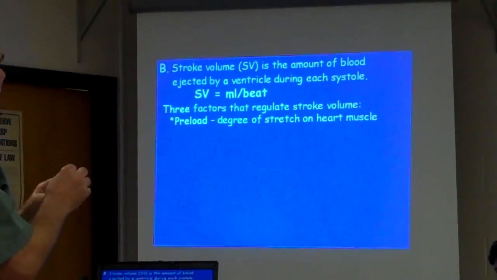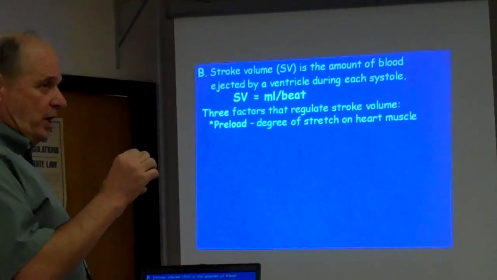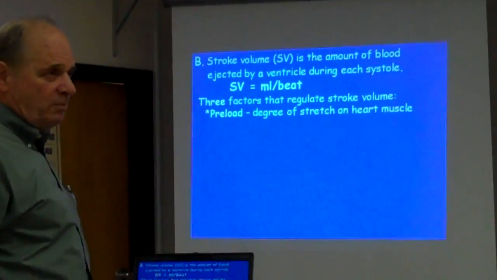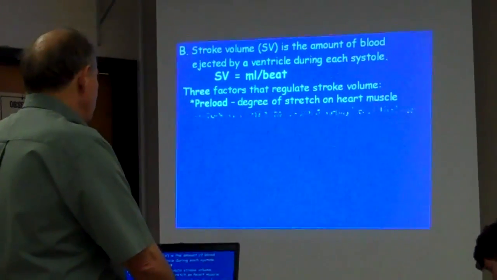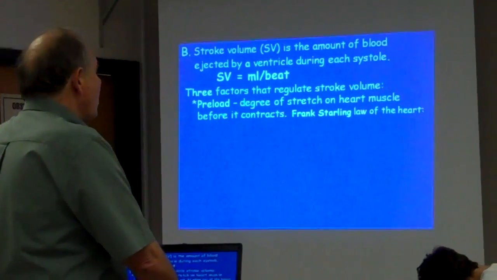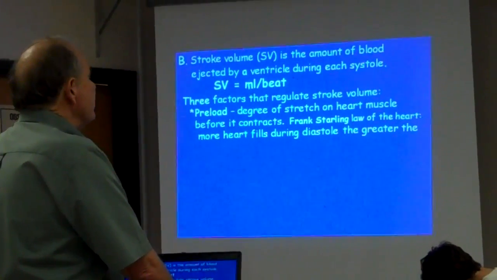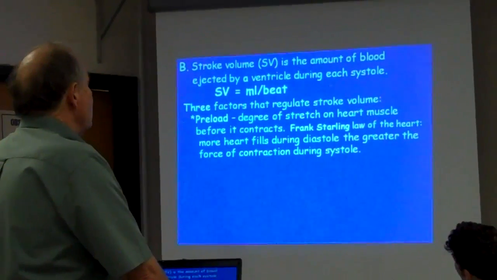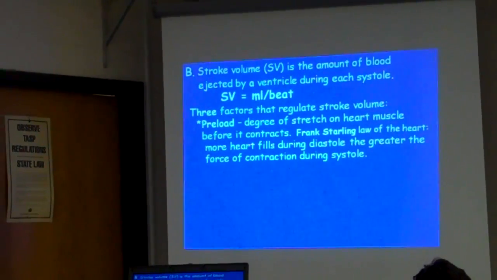But anyway, three factors regulate stroke volume. One is preload, the degree of stretch on the heart muscle. In other words, Frank Starling's law of the heart says the more the heart fills during diastole, the greater the force of contraction. That's Frank Starling's law. You have that one?